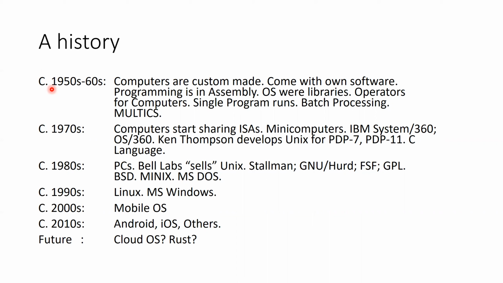When the war ended, different countries continued to pursue their ambitions in building better, faster computers. During the 50s and 60s, the components used to build computers were very big.